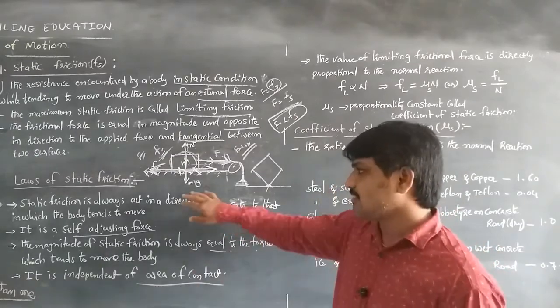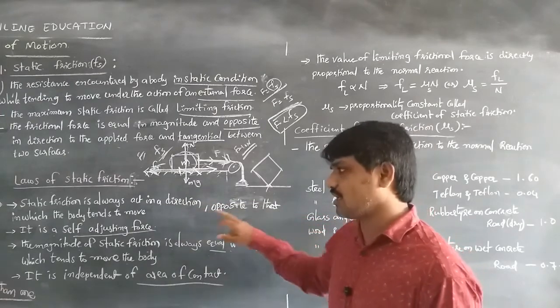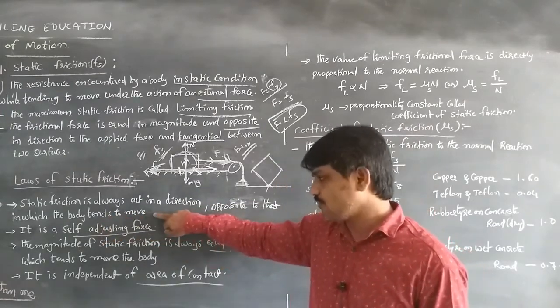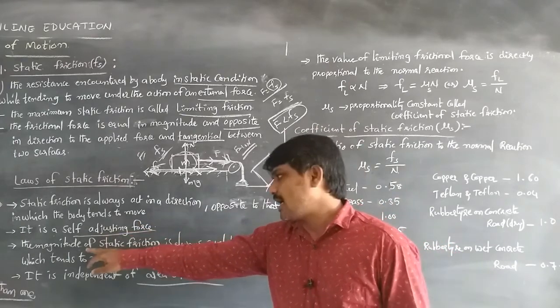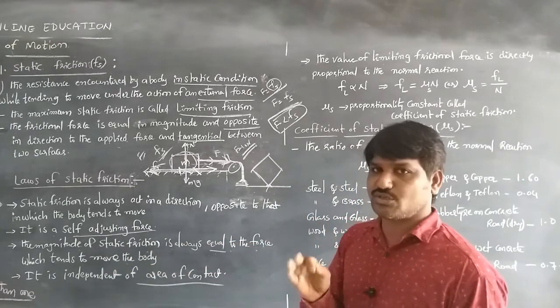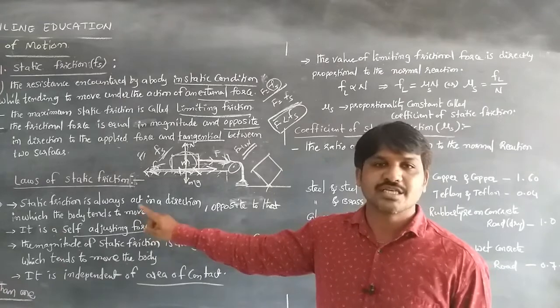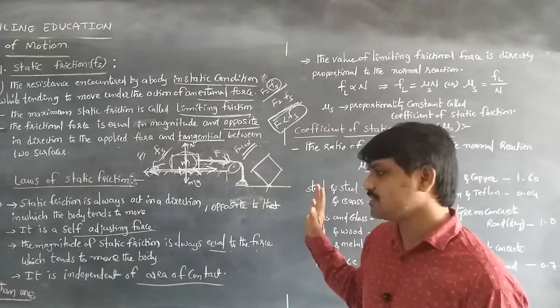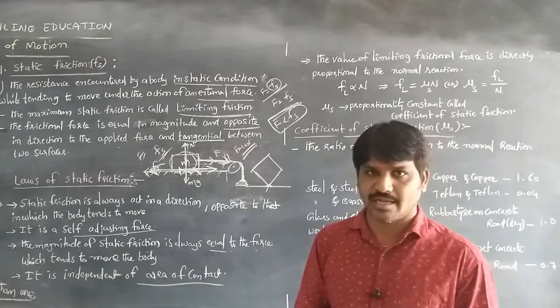Once again, the static friction always acts in a direction opposite to that in which the body tends to move, and it is a self-adjusting force. The magnitude of static friction is always equal and opposite to the force which tends to move the body, and it is independent of the area of contact.